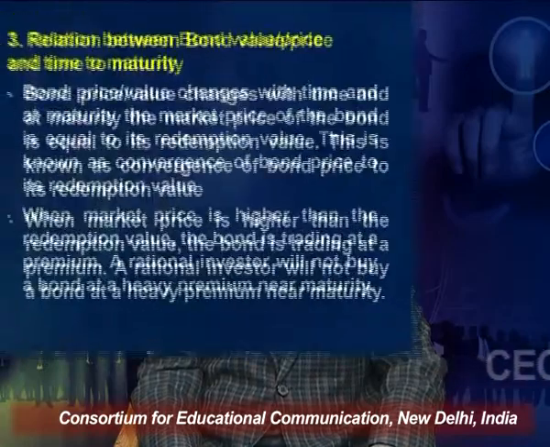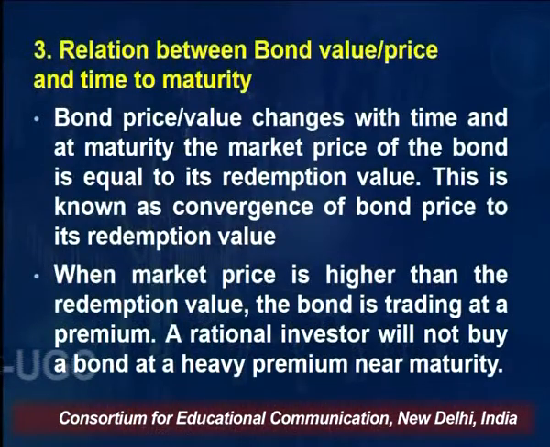At maturity, the market price of the bond is equivalent to redemption value. As the time of redemption comes closer and closer, the price of the bond in the market also becomes closer to its redemption value. This is known as convergence of bond price to its redemption value.